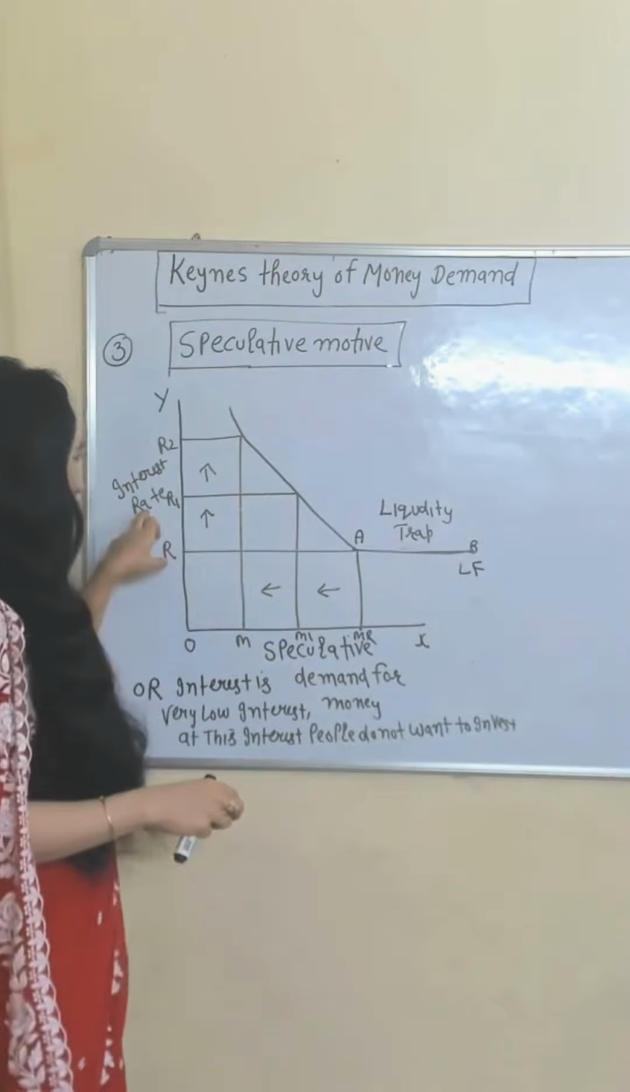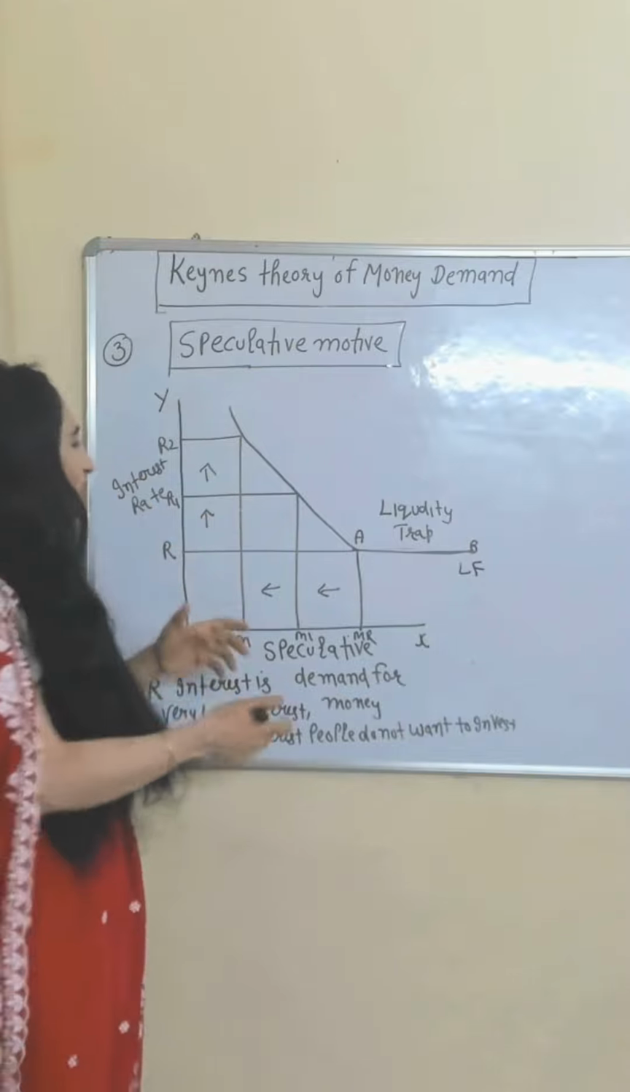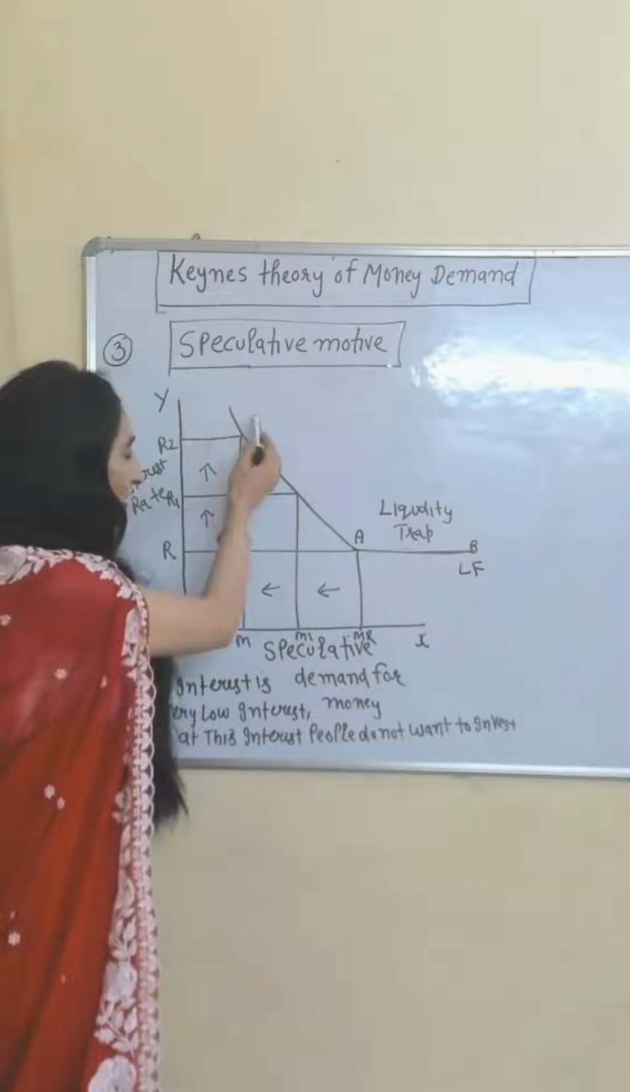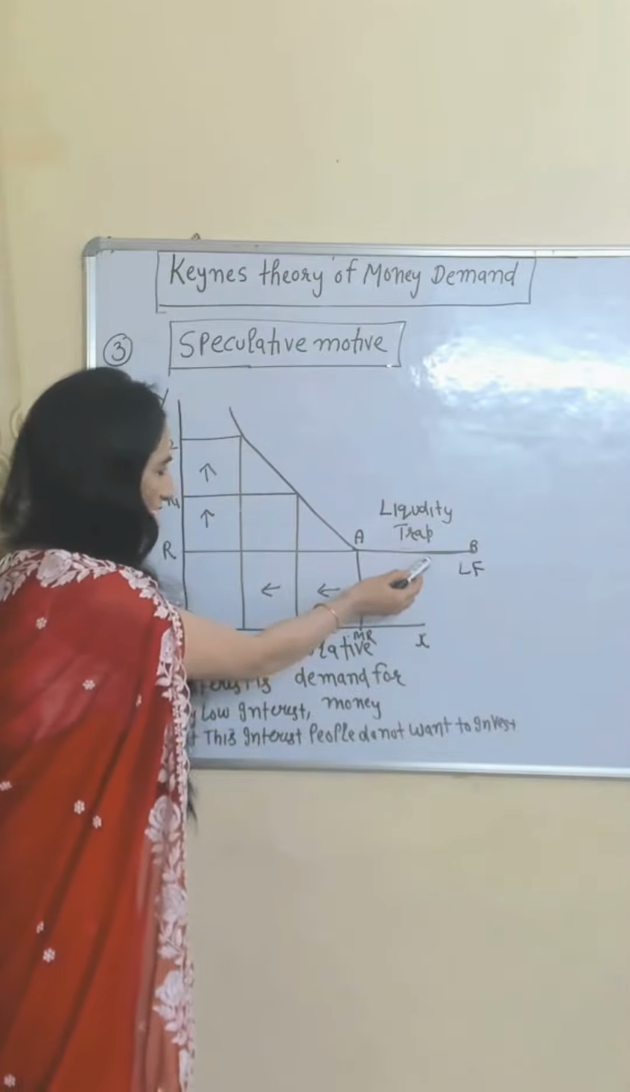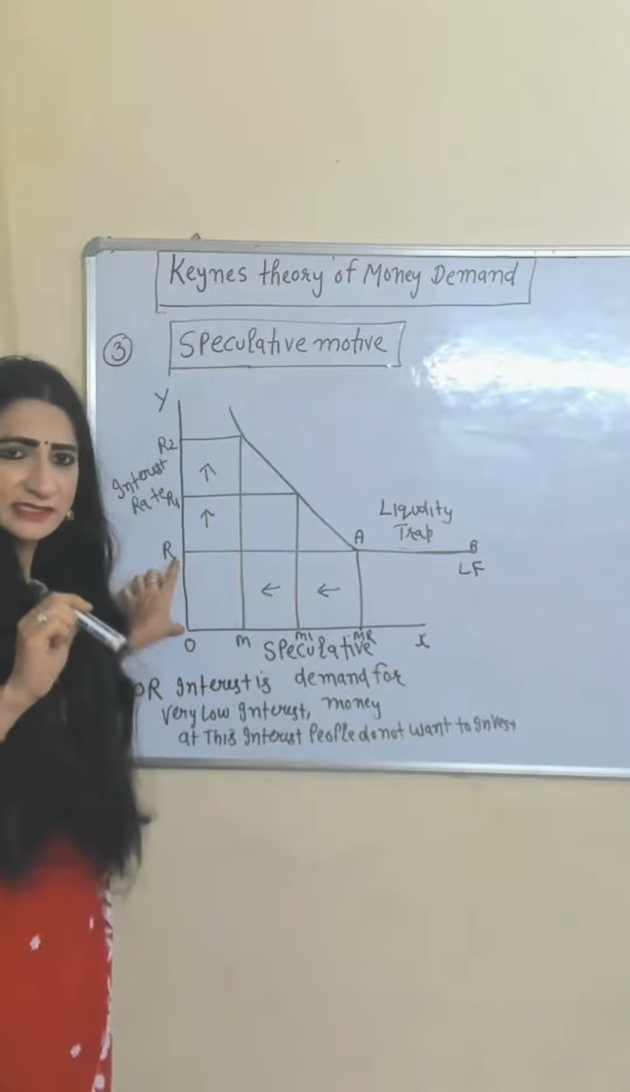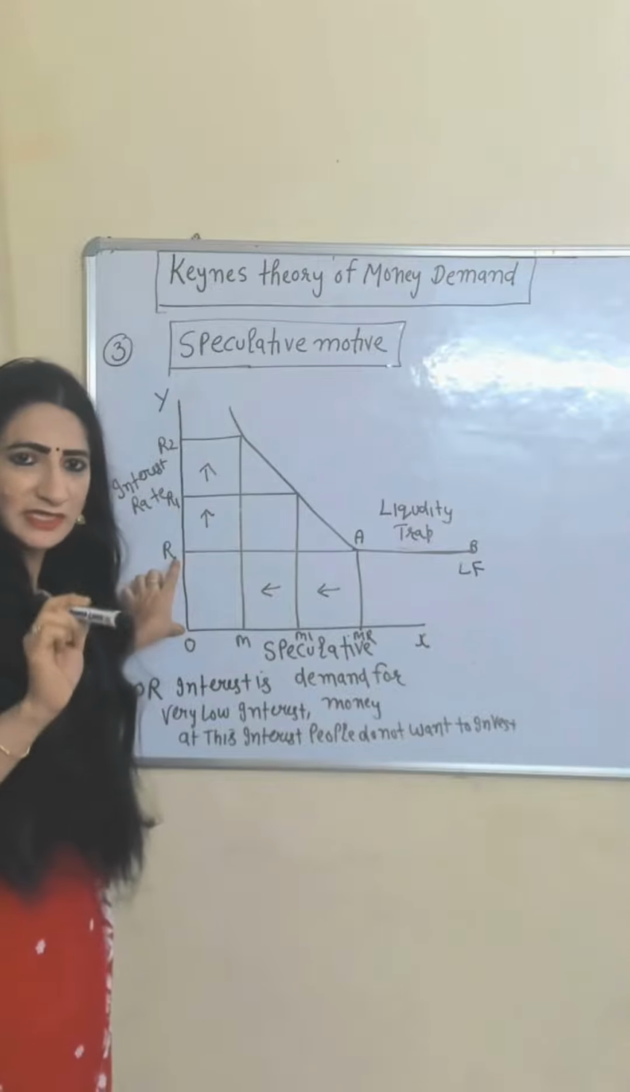Speculative demand for money and interest rate both have an inverse relation. As interest rate increases, speculative demand for money falls. In the liquidity preference curve, consider a very low interest rate. At this interest rate, people don't want to invest in the money market.